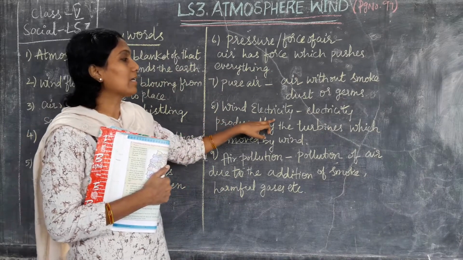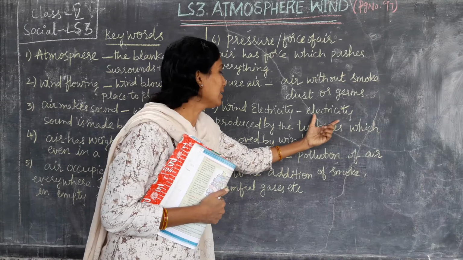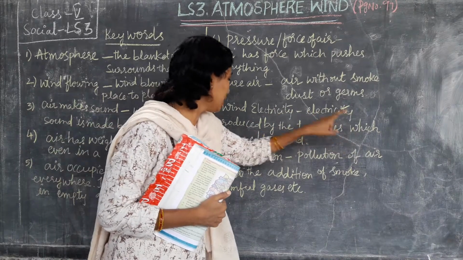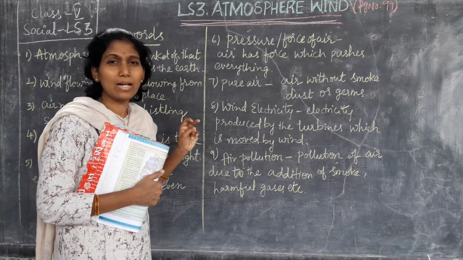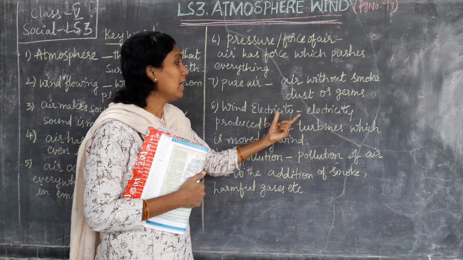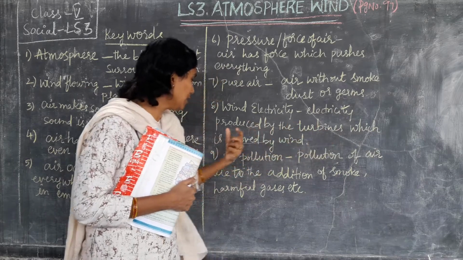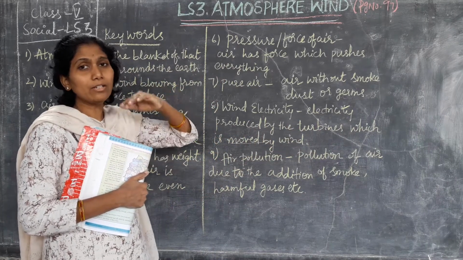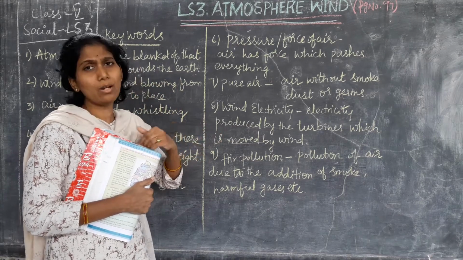Wind electricity. Wind electricity is produced by what? Electricity is produced by the turbines which are moved by wind. Mostly you can see this in the outskirts, village areas. According to the wind flow, the wind movement, these turbines will move.